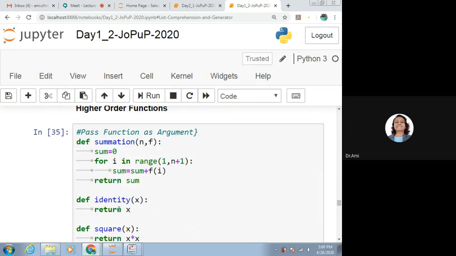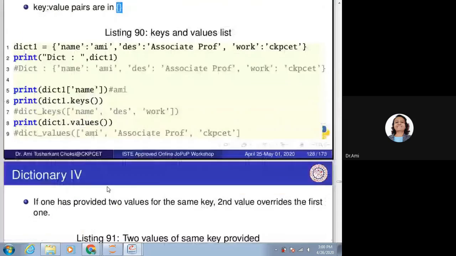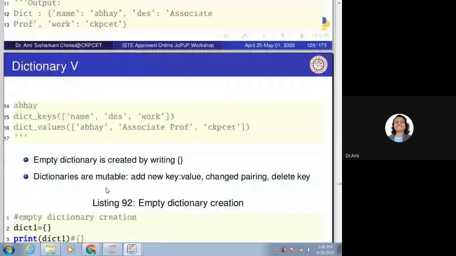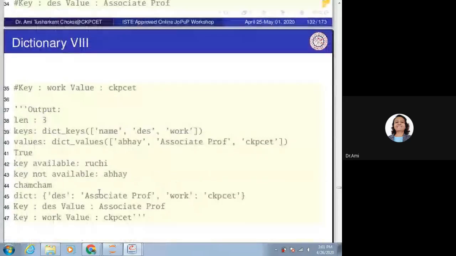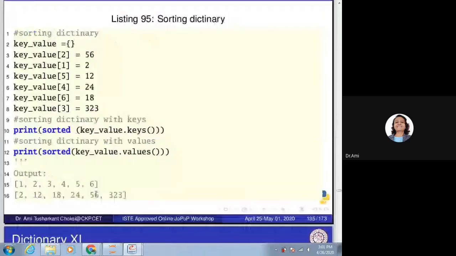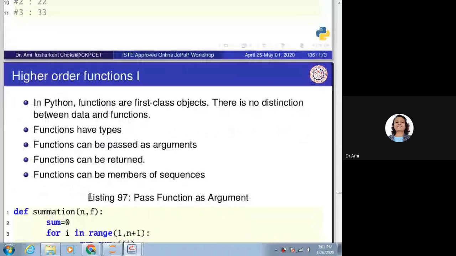Now we want to know about higher order functions. This example we have already seen using Jupyter Notebook. So, what do we say about higher order functions? In Python, functions are first class objects.